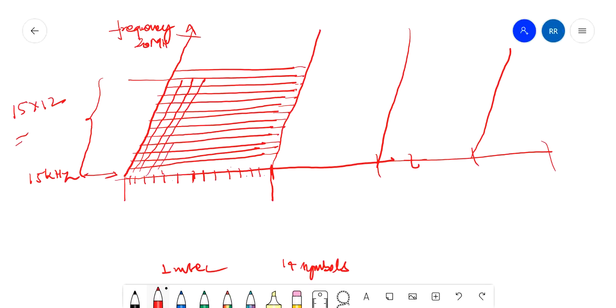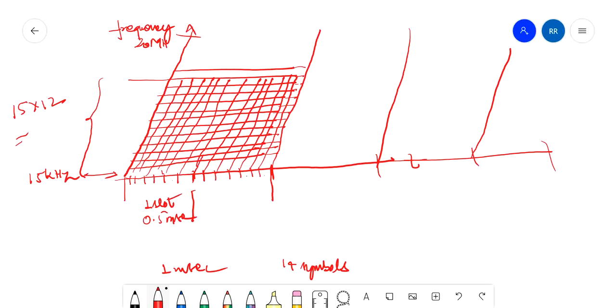So this is 0.5 millisecond, one slot. It is called one slot, right?